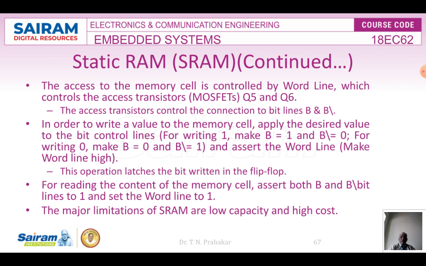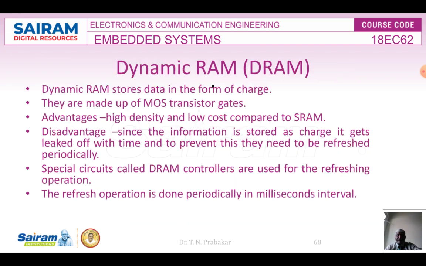So this operation continuously latches whatever data is available at the input to that back-to-back inverters, right? And the second type of RAM is called a dynamic RAM, and in this case the data is stored in the form of charge. So what is actually a charge? That is the charge stored in a capacitor.